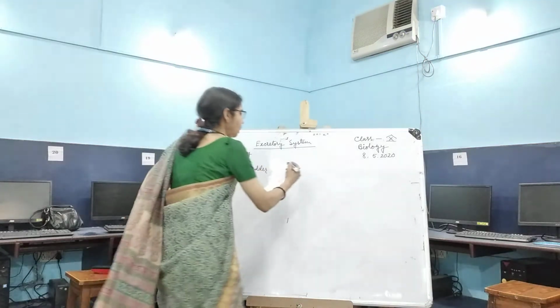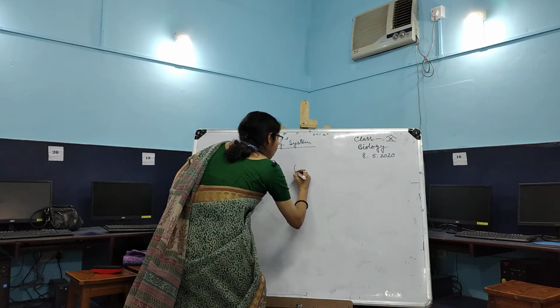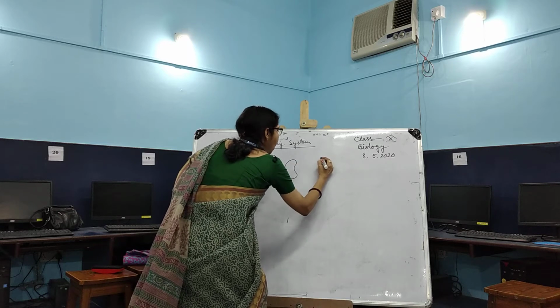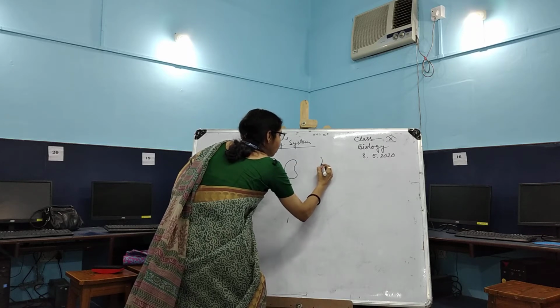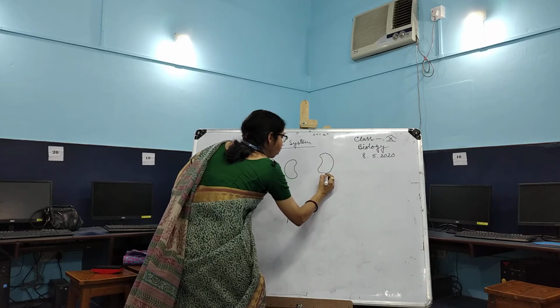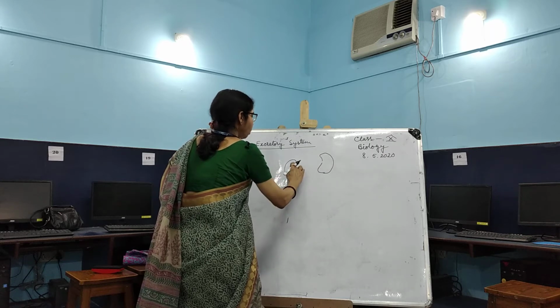They are bean-shaped structures situated at the back of our body on either side of the vertebral column.